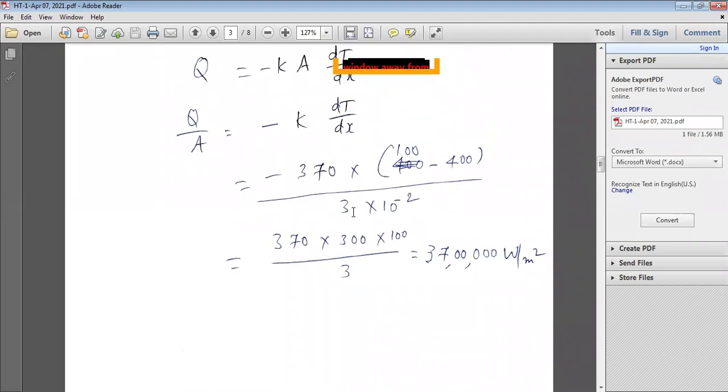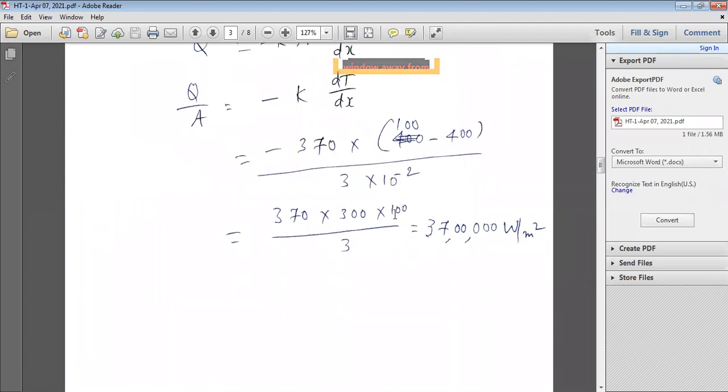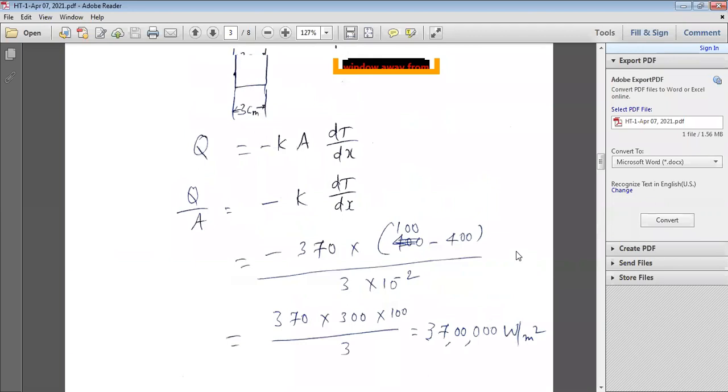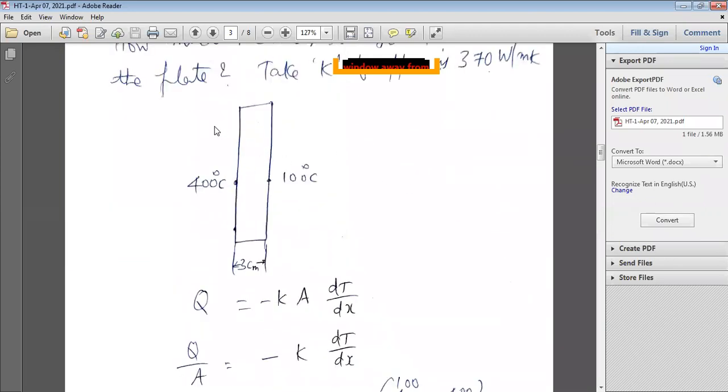Here, 3 is in centimeters, so you have to convert it into meters: 3 into 10 power minus 2. Then it becomes meters. Taking 10 power minus 2 to the top gives 100. So 370 into 300 into 100 divided by 3. If you calculate the heat transfer rate per unit area, you get about 37 lakh watts per meter square. The area has not been given, that's why it is per 1 meter square, per unit area.